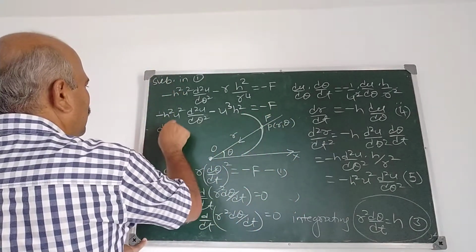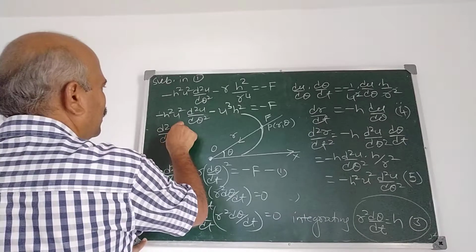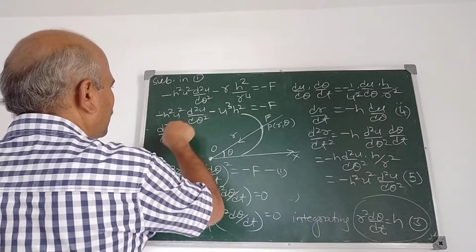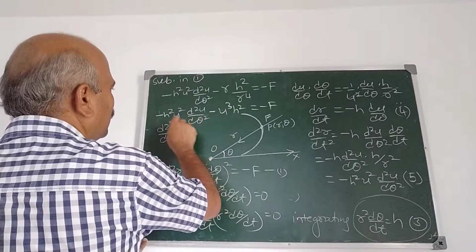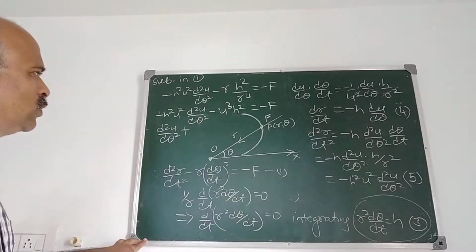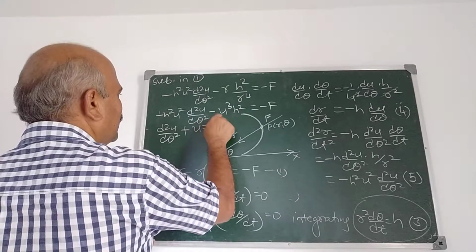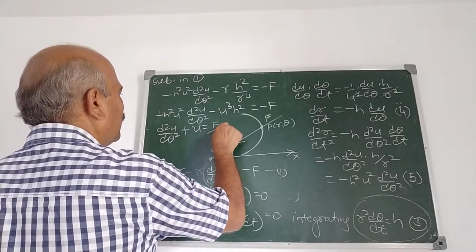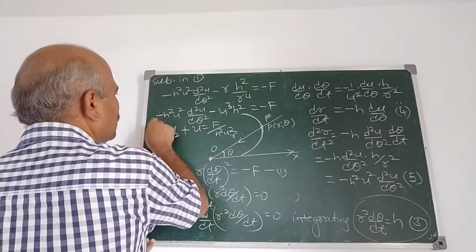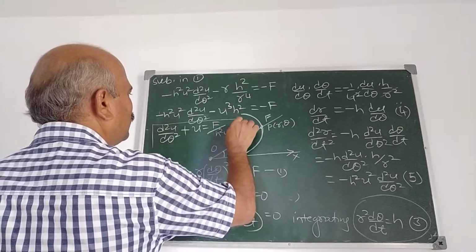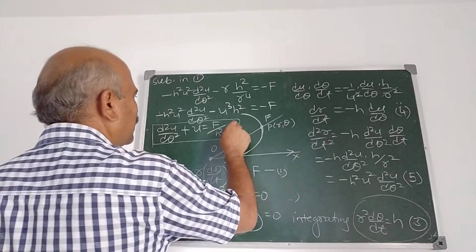Therefore d2u by d theta square plus u is f by h square u square. This is the differential equation of the central orbit.